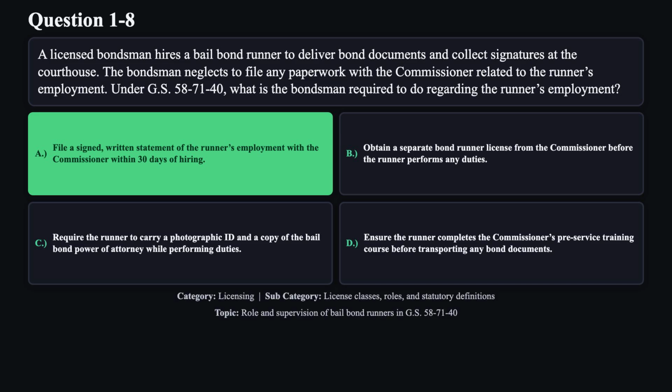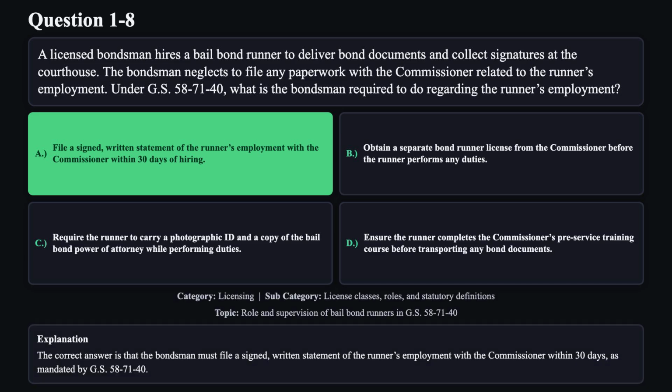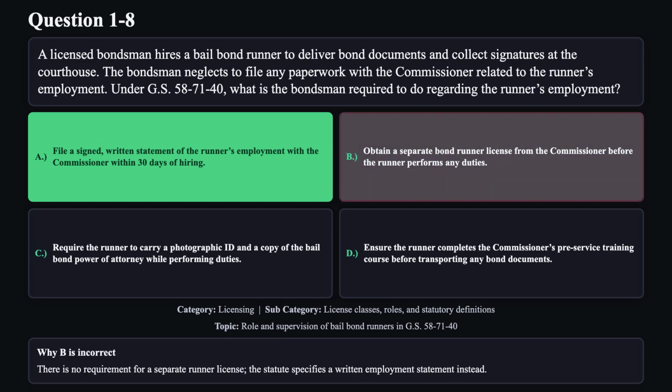The correct answer is A. The correct answer is that the bondsman must file a signed written statement of the runner's employment with the commissioner within 30 days, as mandated by GS 58-71-40. Reason B is not correct. There is no requirement for a separate runner license. The statute specifies a written employment statement instead.